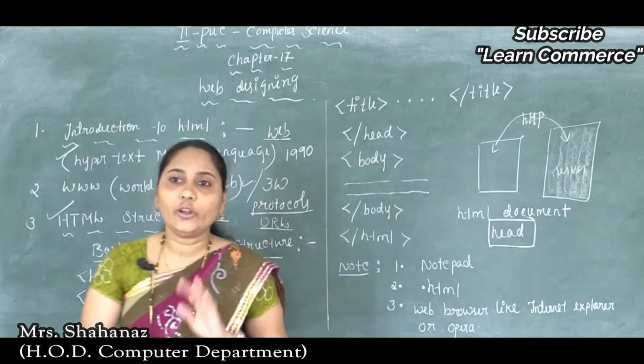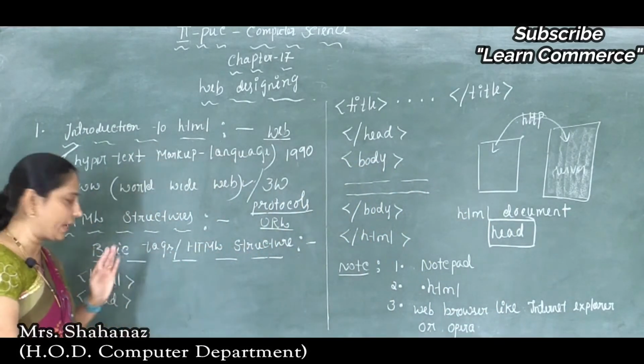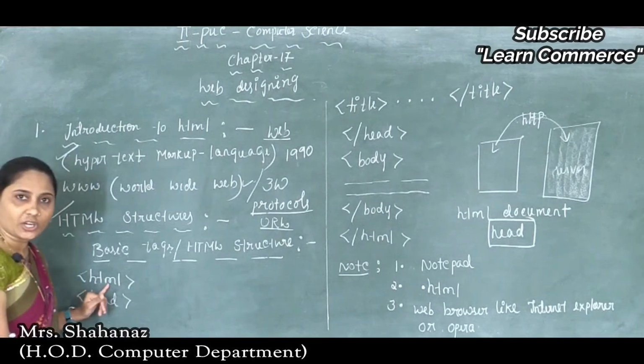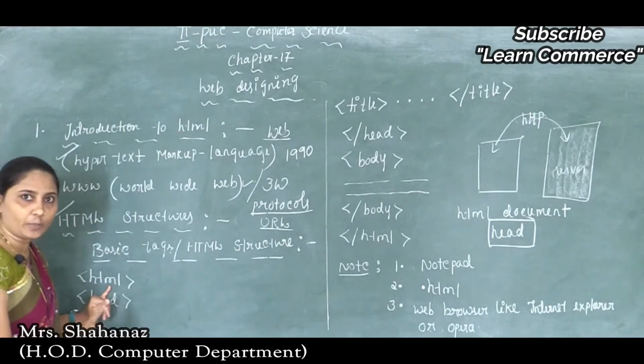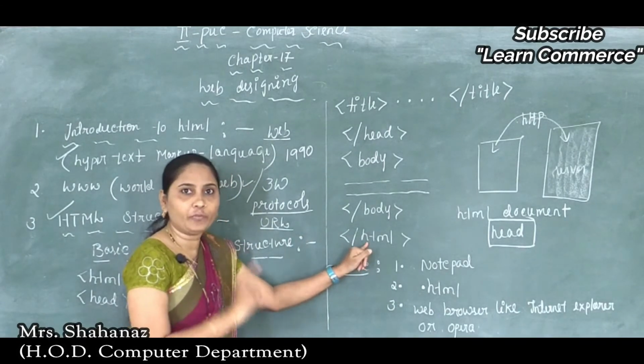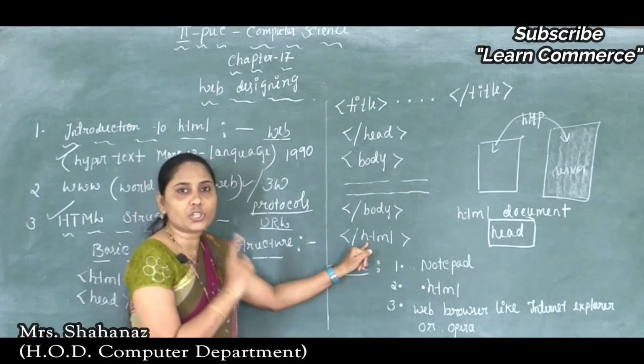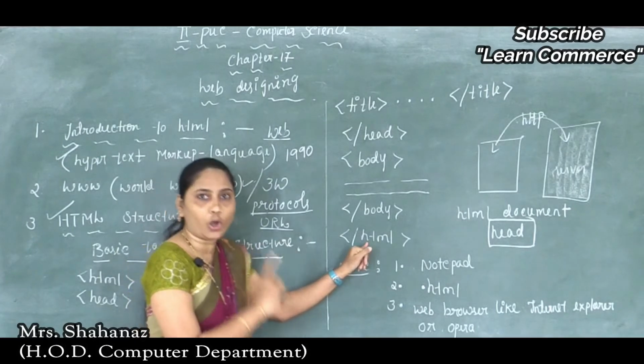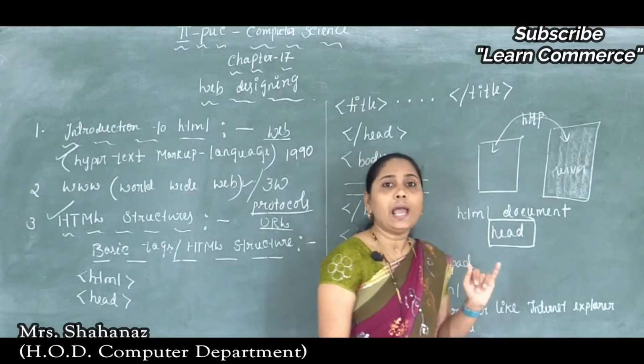Clear this point? Not just the beginning and the end of the HTML; with that we need to define the most important section of the HTML document, that is the head section.